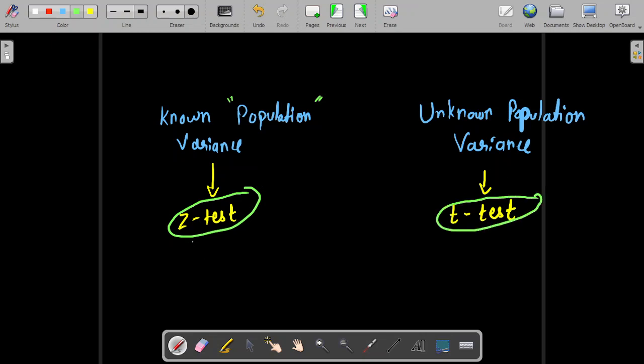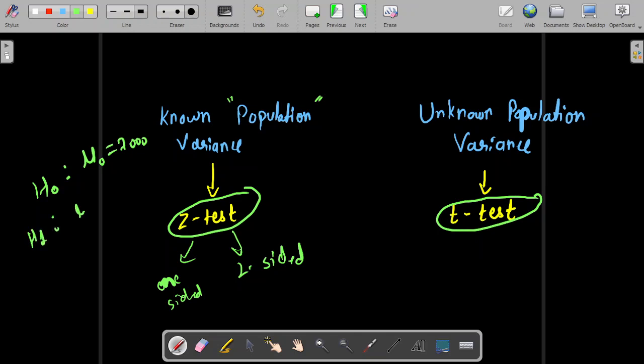Also, in the Z test we have one-sided and two-sided tests. Let me quickly clear up what one-sided and two-sided mean. Let's say we assume that our hypothesis is that our strength is 7000 psi. So the alternate will obviously be that the strength is not equal to 7000 psi.